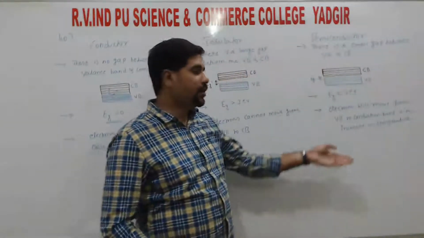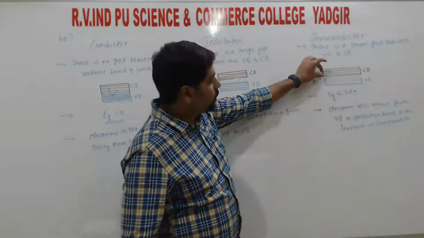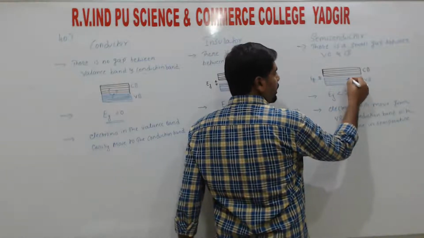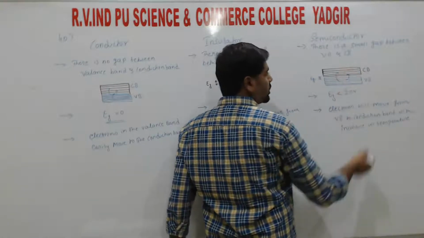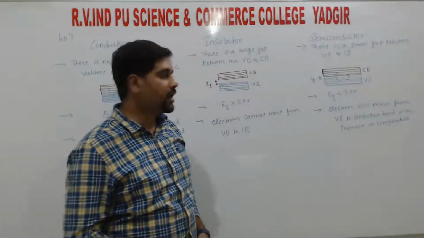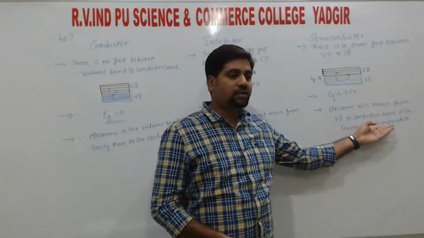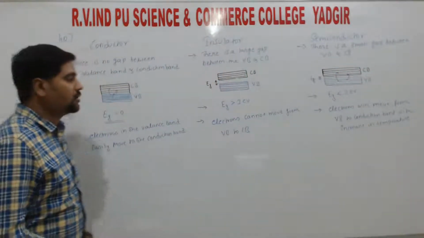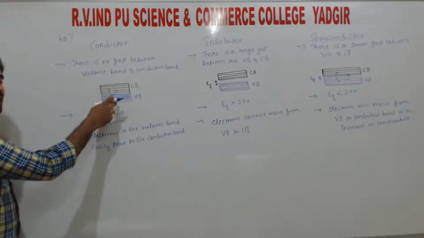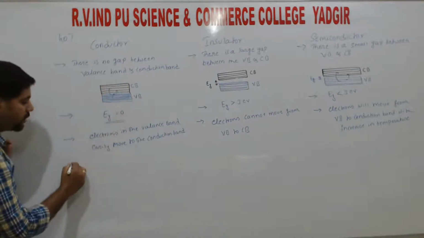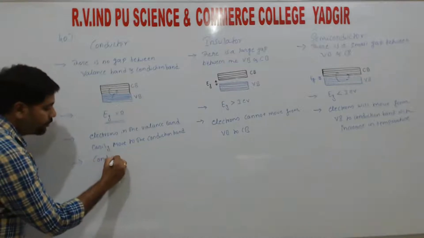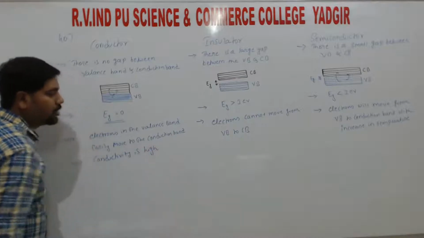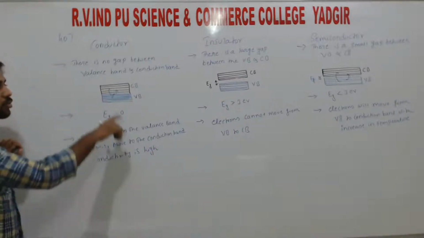So in a semiconductor, as the temperature increases, the energy gap is very small, so hence the electrons start to move from valence band to conduction band. So electrons start to move from valence band to conduction band with increase in temperature. Only if temperature increases do the electrons start to move, right? So here the electrons easily move from valence band to conduction band, hence conductivity is high, right? So conductivity is very high for us.